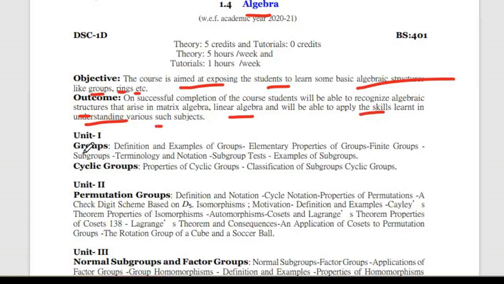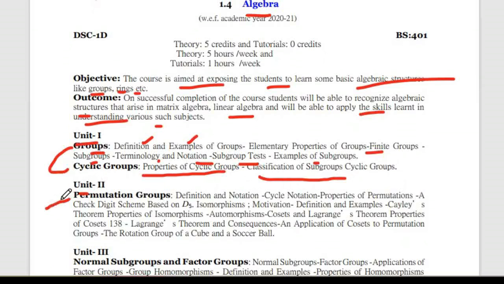Okay. So first, unit 1 is groups. First we'll discuss the definition of group, and we'll study examples of groups and elementary properties of groups, finite groups, subgroups, terminology and notation of subgroups, subgroup tests and examples of subgroups. So after completing groups and subgroups, we study cyclic groups. So properties of cyclic groups, classification of subgroups of cyclic groups.